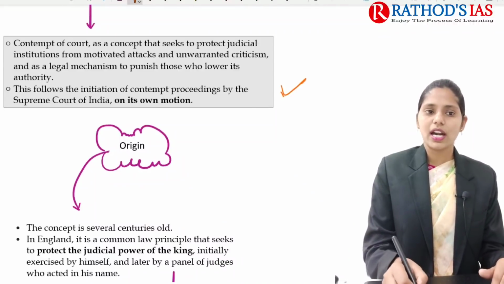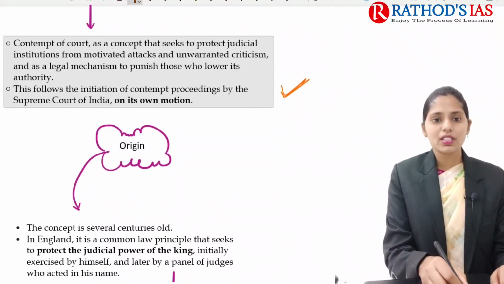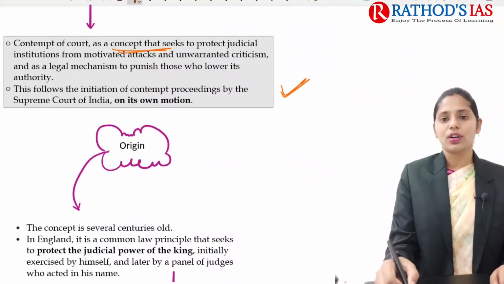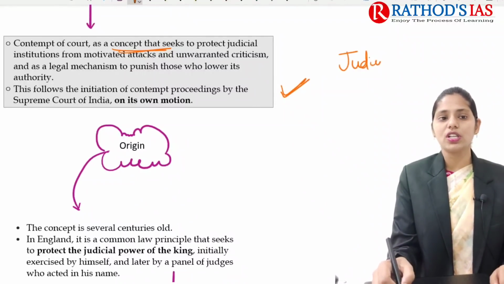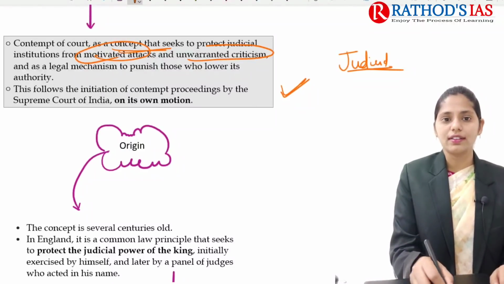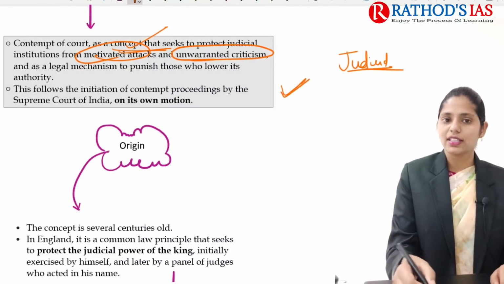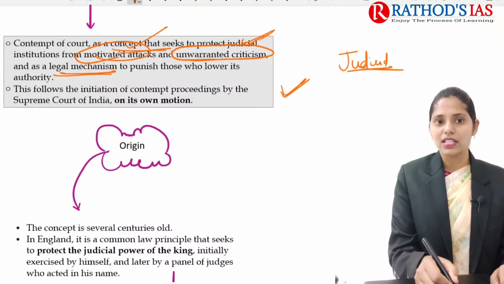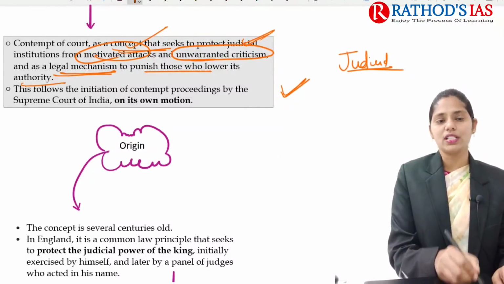This contempt of court is a concept that mainly seeks to protect our judicial institutions from motivated attacks and unwanted criticism, and it provides a legal mechanism to punish those who lower their authority.